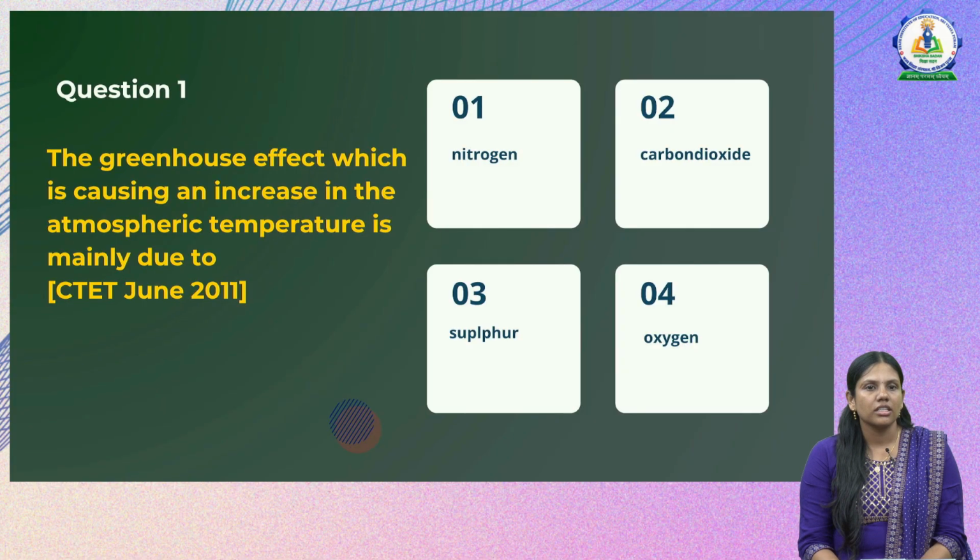The first question is: the greenhouse effect, which is causing an increase in the atmospheric temperature, is mainly due to. So the question is asking about the greenhouse effect. That means we have to see which are the greenhouse gases that are responsible for the greenhouse effect, that is, the increase in temperature. Now we see the options: nitrogen, carbon dioxide, sulfur and oxygen. In the options, you might have all guessed the correct answer is carbon dioxide. Carbon dioxide is a greenhouse gas. Nitrogen, sulfur and oxygen are not greenhouse gases.